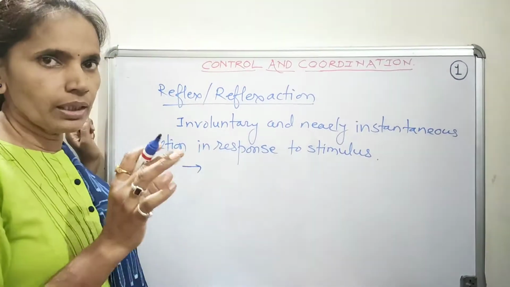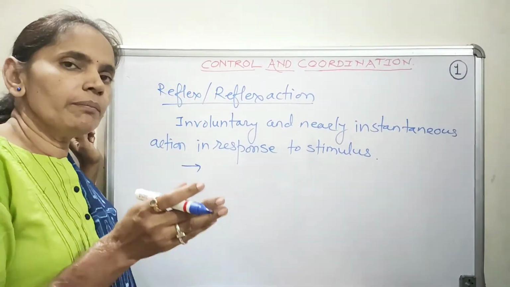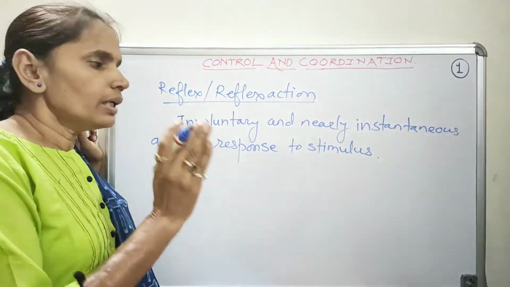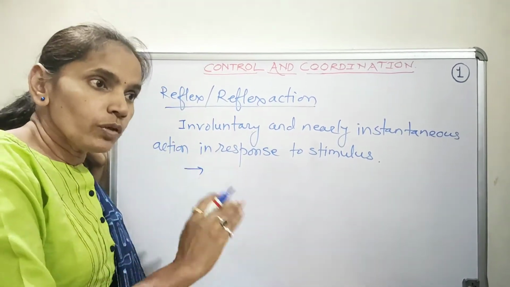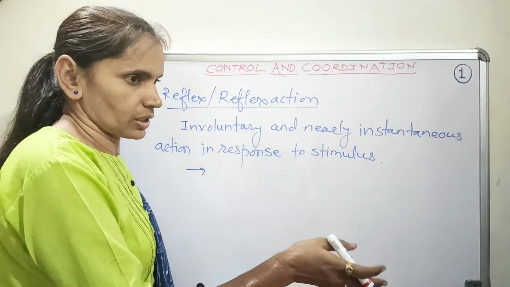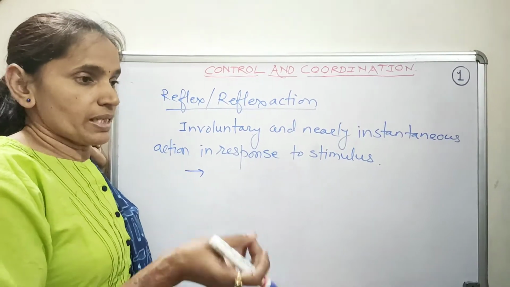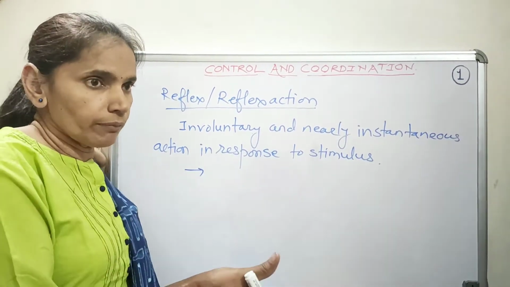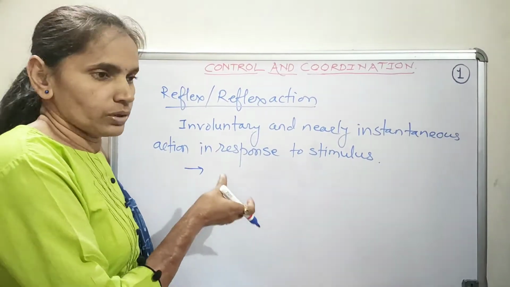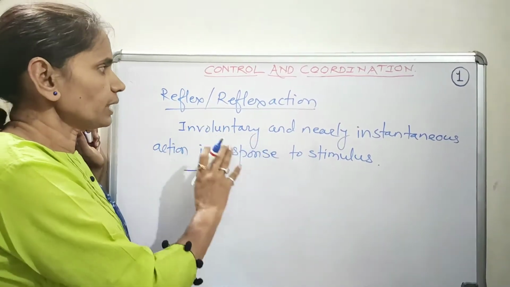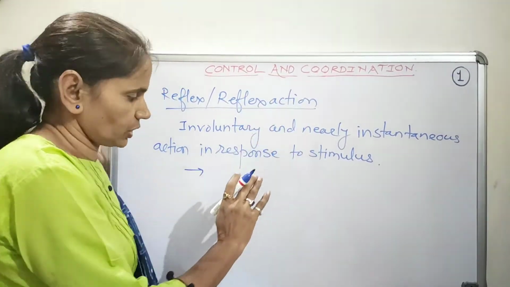Again, our typical example of touching the flame and instantaneously removing the hands. So without thinking, we take the action. Now if we see a specific dish or our favorite food, immediately our mouth starts watering. So these are the typical examples of reflex action.